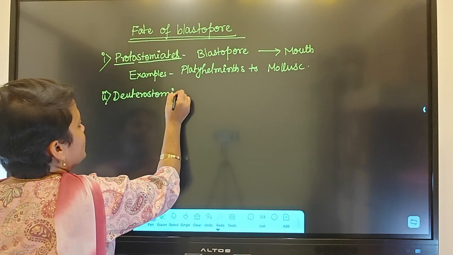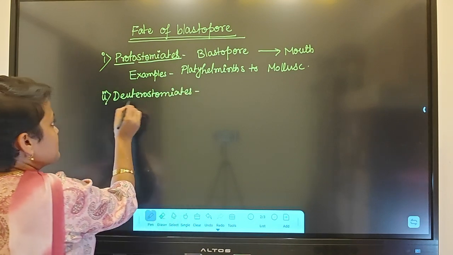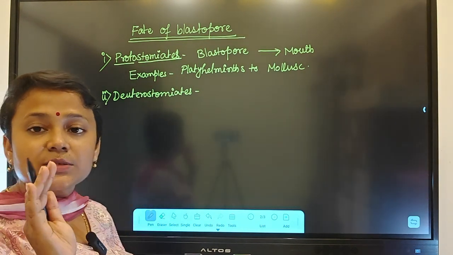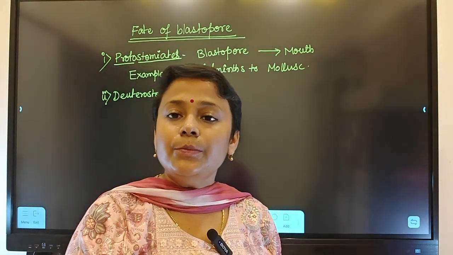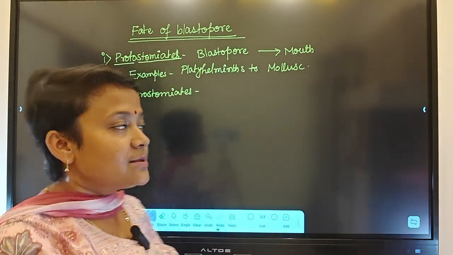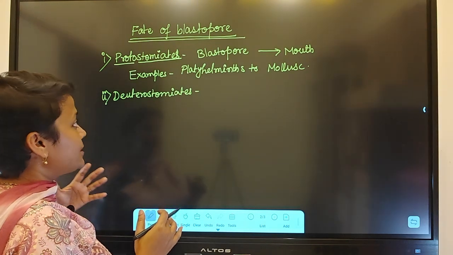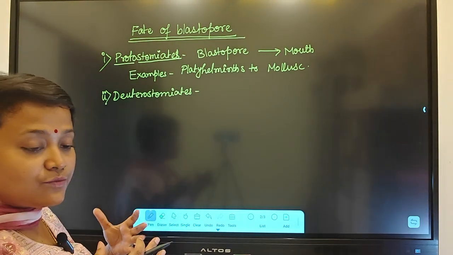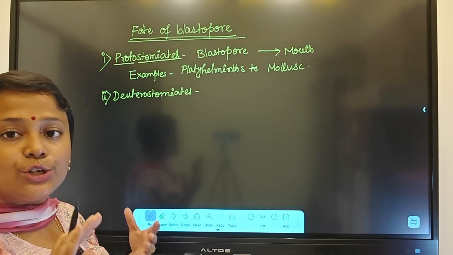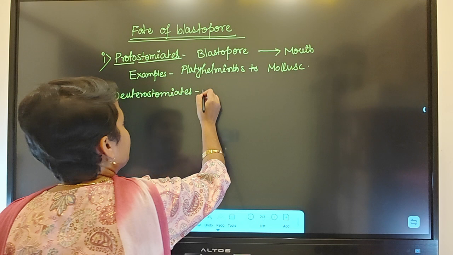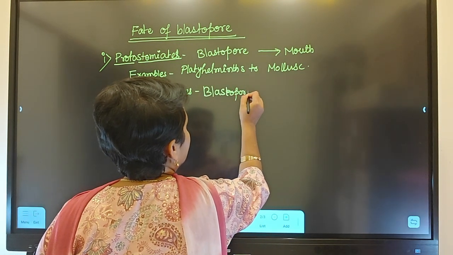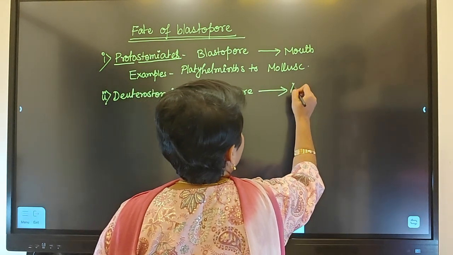Coming to the next one, which is called deuterostomiates. What does it mean? Deutero means later, the second one. So the first pore, the blastopore, will develop into the anus, and the second pore will develop into the mouth. That kind of organism in which the second pore develops into the mouth will be called deuterostomiates. So the blastopore developed into the anus.